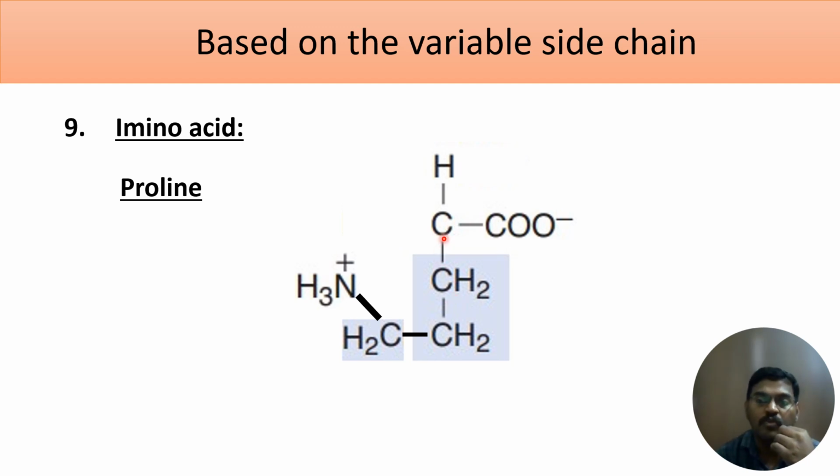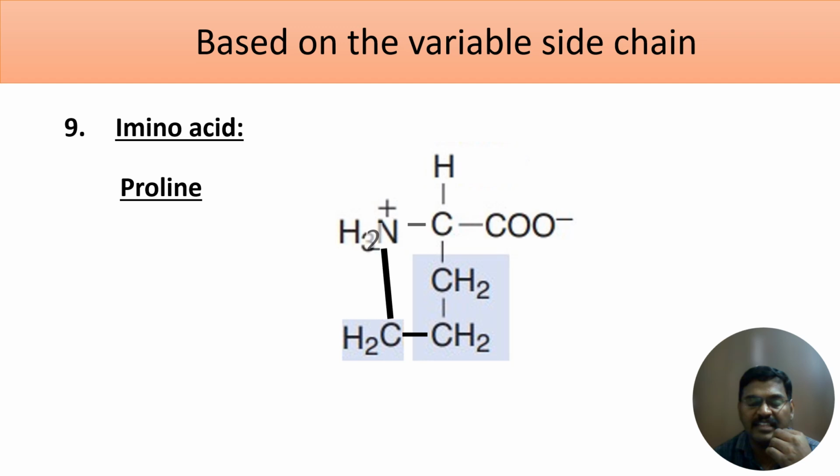I have told you that in an amino acid we have two functional groups: one is amino and the second one is carboxylic acid. These two should be attached to the alpha carbon. But if you see here, in the alpha carbon we have only the COO, carboxylic acid group. We don't have any amino group. Later, the amino group which is present in the side chain is going to form a bond, resulting in formation of a cyclic structure like this.